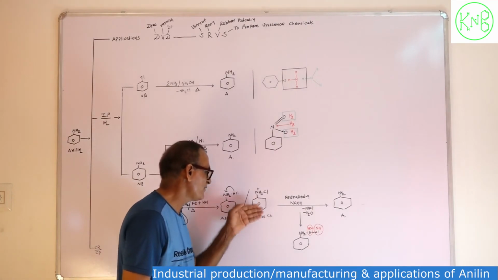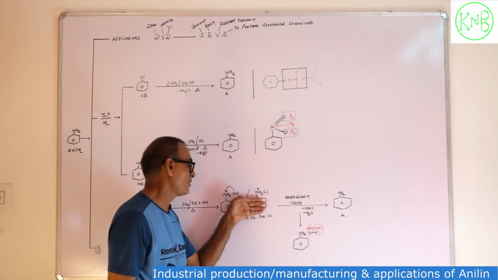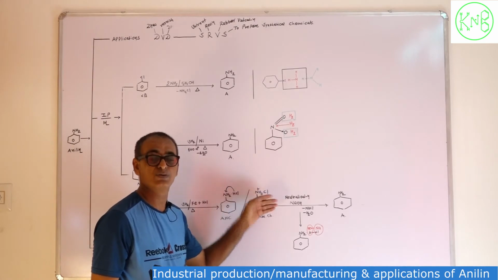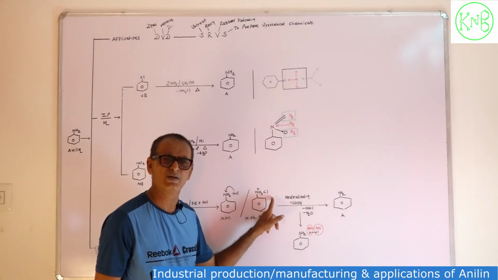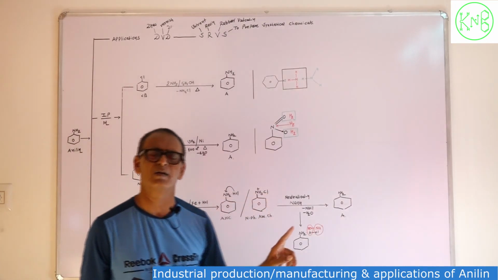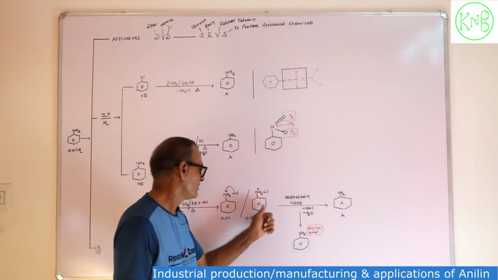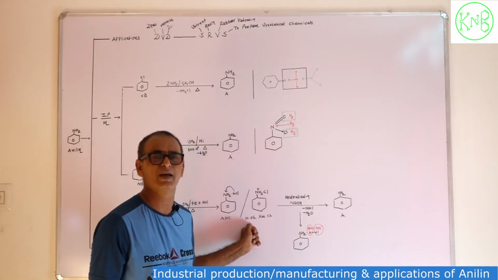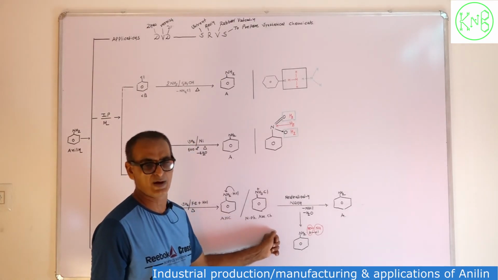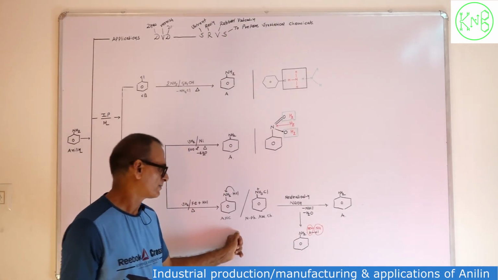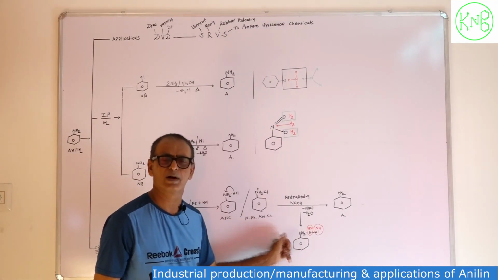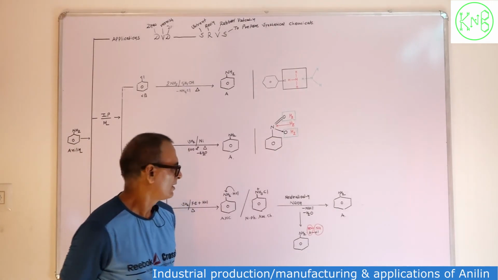If you replace the phenyl group by hydrogen, you will get NH4Cl, ammonium chloride. This is a derivative of ammonium chloride in which one hydrogen is replaced by phenyl. That's why it is also known as N-phenyl ammonium chloride. Aniline hydrochloride and N-phenyl ammonium chloride are the same.